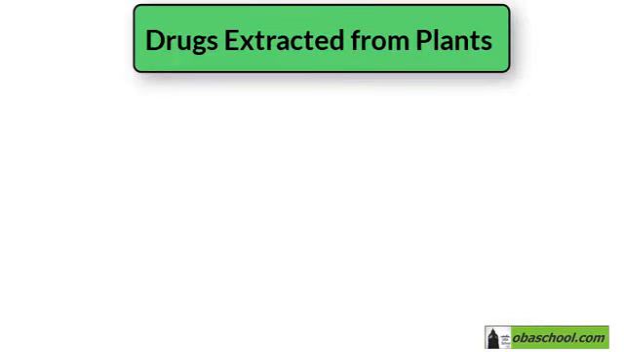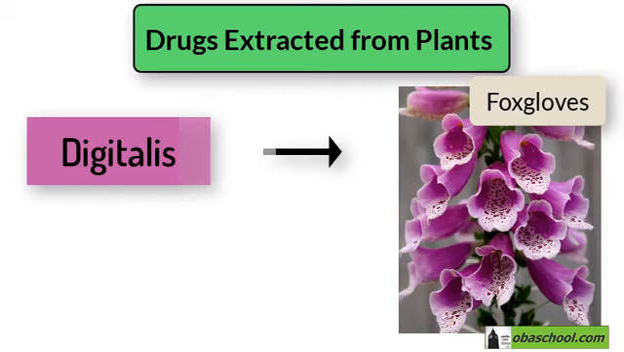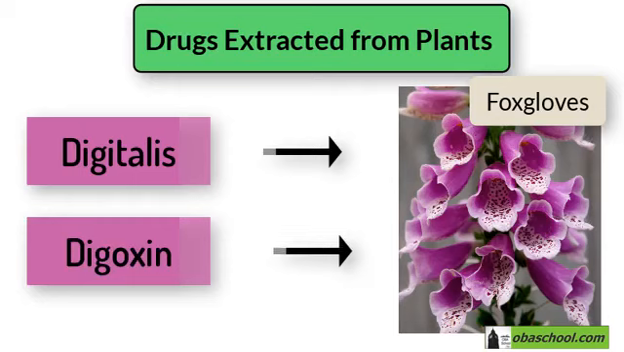So, we are going to begin with the drugs extracted from plants. The first important drug is digitalis. Digitalis is one of several drugs extracted from foxglove plants. Moreover, another drug called digoxin is also extracted from this plant.